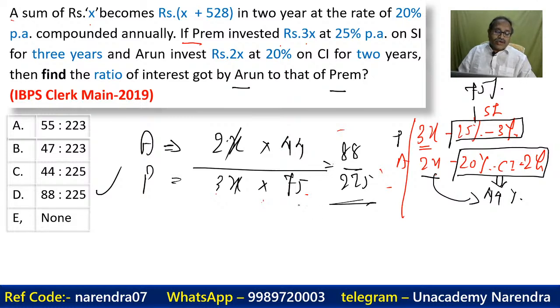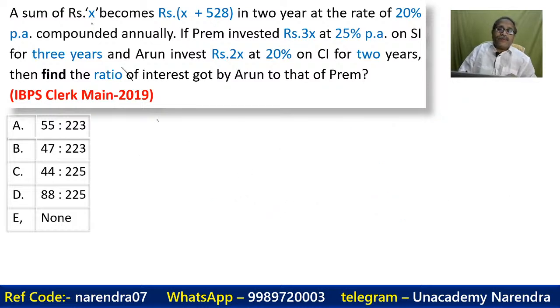Okay, so once again, very quickly I repeat this. x rupees becomes x plus 600 and 528 in 2 years at 20% per annum compounded annually. So we have the information up to this.